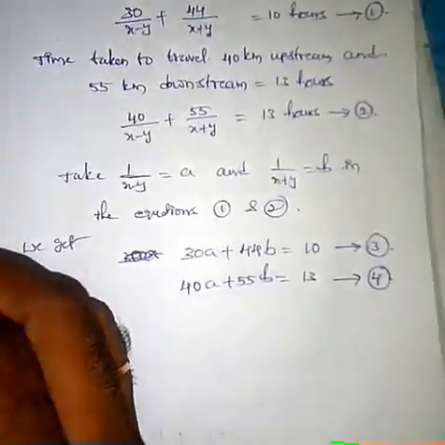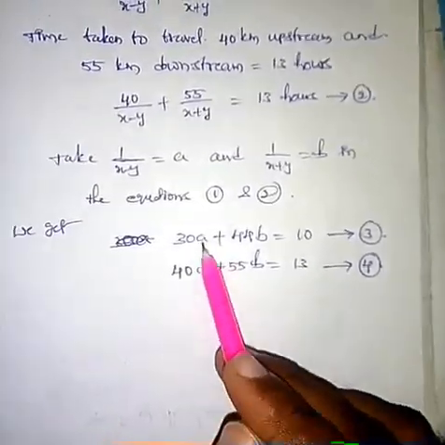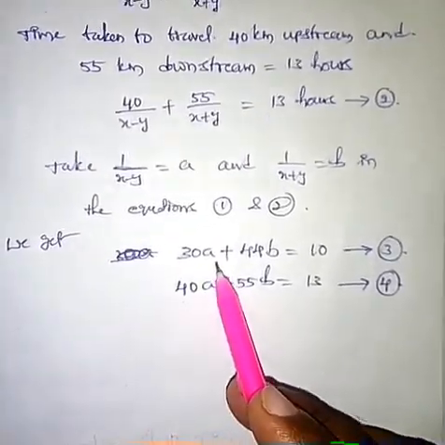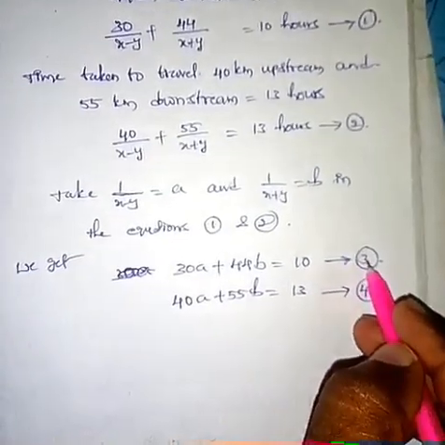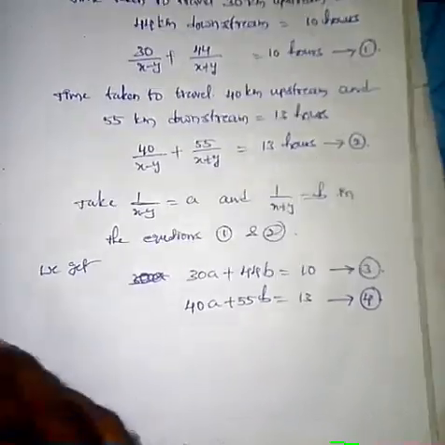Now, solving these equations we can get the a, b values. Here I wish to eliminate the a coefficient, so that's why I am multiplying equation 3 by 4 and equation 4 by 3.